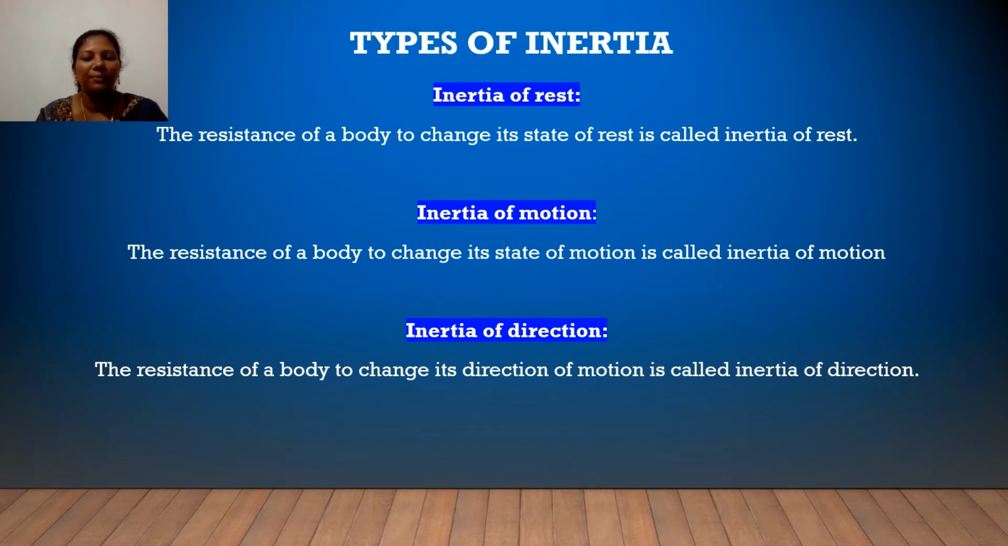Types of inertia. The resistance of a body to change its state of rest is called inertia of rest. Inertia of motion: the resistance of a body to change its state of motion is called inertia of motion. What is inertia of direction? The resistance of a body to change its direction of motion is called inertia of direction.